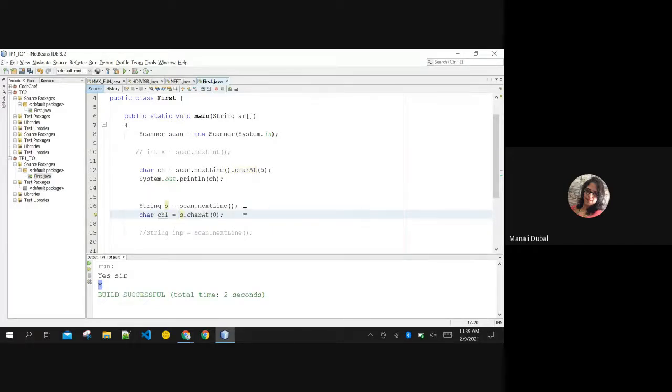Both statements I'm combining and using this. If you're comfortable with this method, nobody will stop you. Both are the same only, no? Both statements are the same. Here you are calling a function in turn, again a function. Okay, a chain of functions is executed over here. Okay, the same thing is here also. Here you are saving the string somewhere else in some string s variable, and then you are calling it. Okay, whatever you are comfortable with, you can use this.